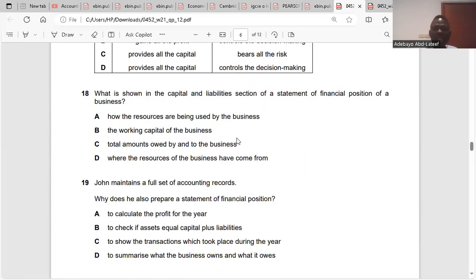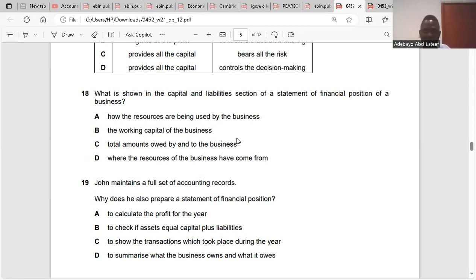Question 18. What is shown in the capital and liability section of a statement of financial position of a business? Capital and liabilities trace those that have put money into the business, either through capital or through loans. So capital and liability is a section that shows us where the money is coming from.